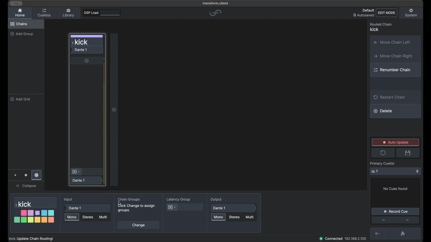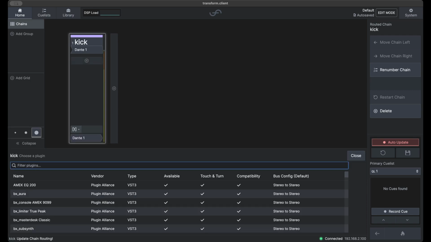Chain group assigns and latency grouping assigns. This section allows for the chain to be assigned to a latency compensation group and allows for delay compensation to take place.